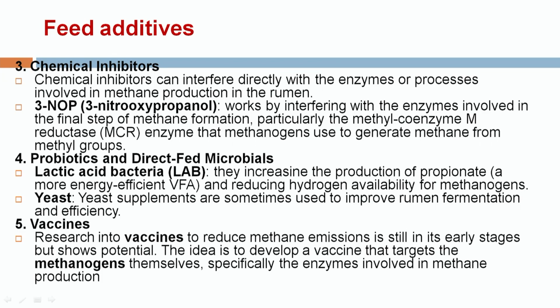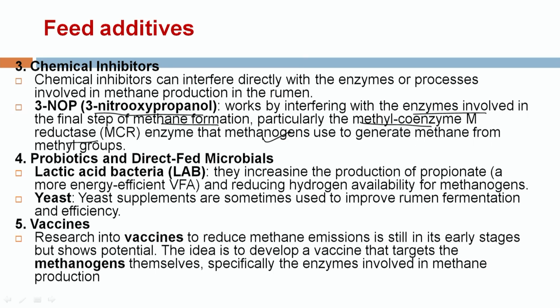Certain chemical inhibitors directly act on the enzyme that is used by the methanogen for the production of methane. One such chemical inhibitor is 3-nitrooxypropanol. It works by interfering with the enzyme involved in the final step of methane formation, particularly the methyl coenzyme M reductase enzyme that methanogens use to generate methane, to produce the methyl group for the production of methane.